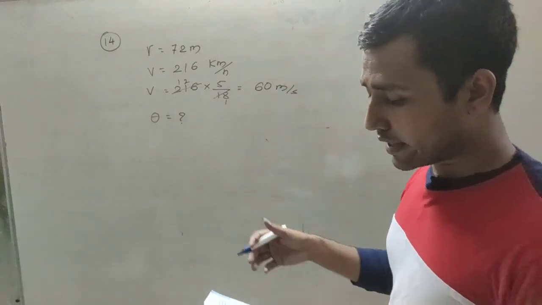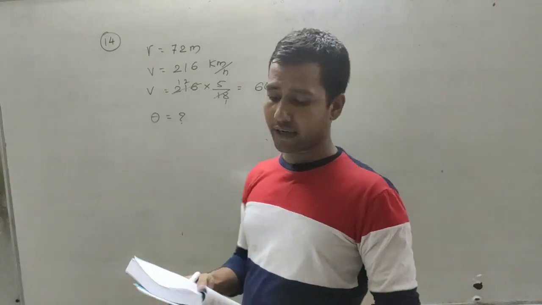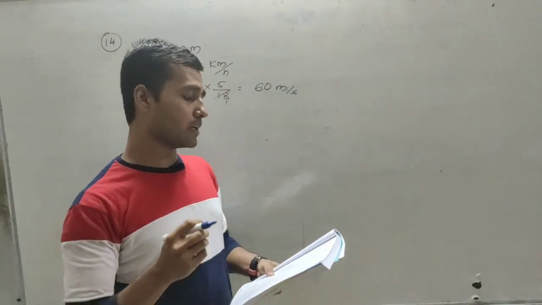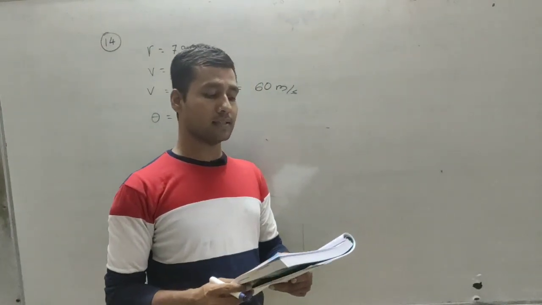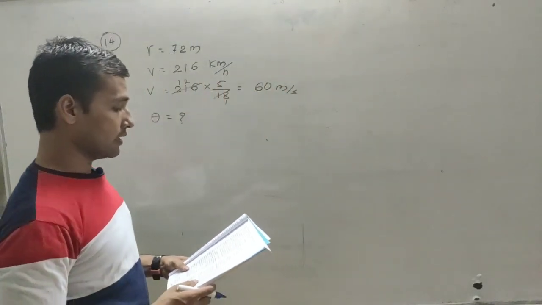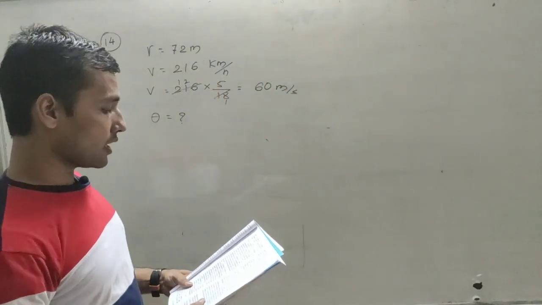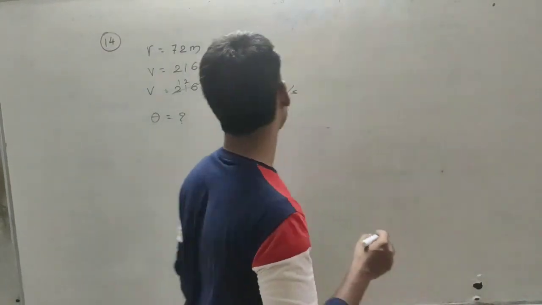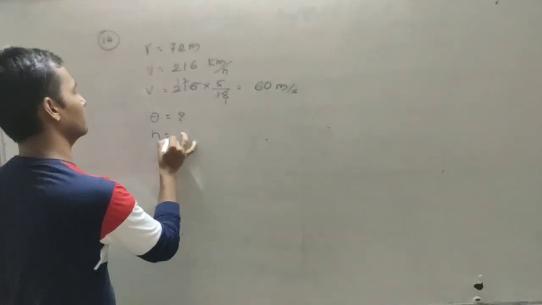And also they are asking us by what height will its outer edge be with respect to the inner edge if the track is 10 meter wide. So here they are also asking us by what height, which means we have to also find the height h.